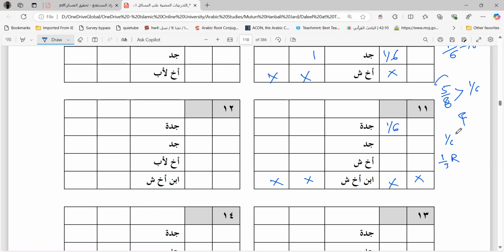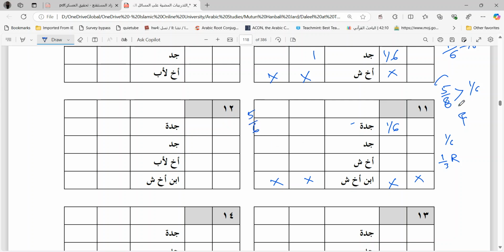You have to see which of these three will give more share to the grandfather, and that is the share which you will give to him, because more than 1 by 6 remains after giving the sahibu fard. So 5 by 6 remains, and 5 by 6 is greater than 1 by 6. So one of these three you have to check. So first, Mukasama. We'll see after giving 1 by 6, how much remains. After giving 1 by 6, 5 by 6 remains.